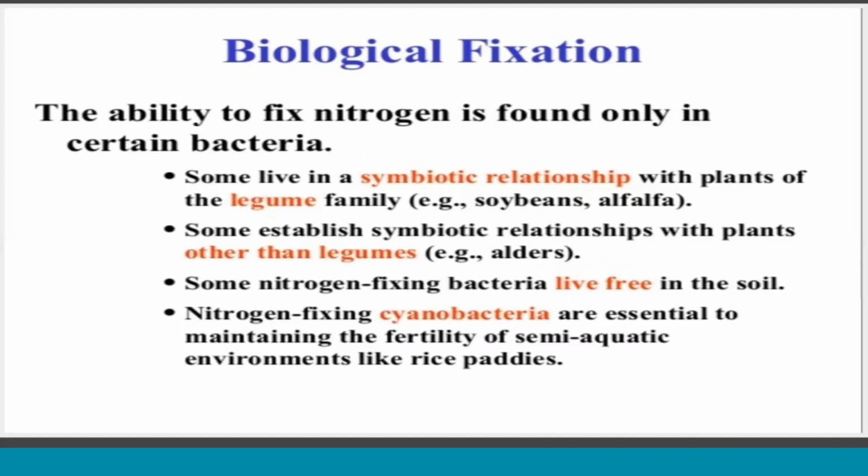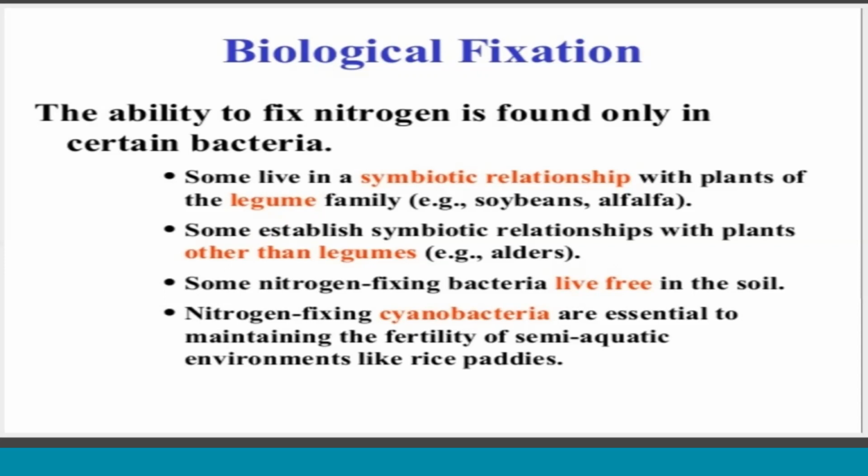Leguminosae family members, whichever you take, all are in symbiotic relationships. Some can also establish symbiotic relationships with plants other than the legumes, like lichens, certain fungi, and some gymnosperms.